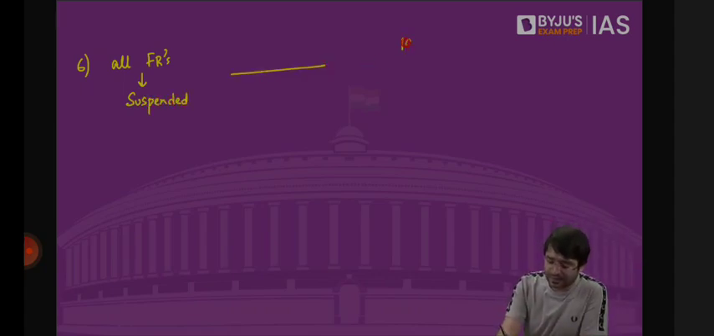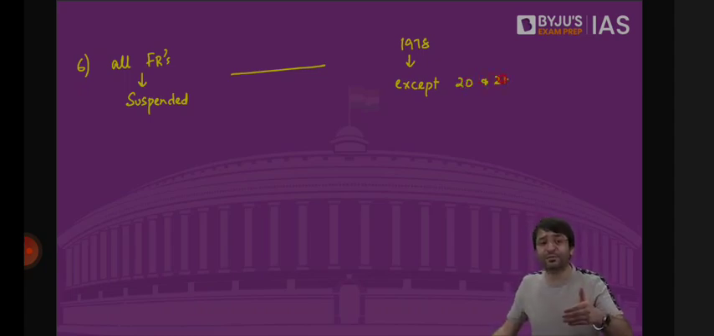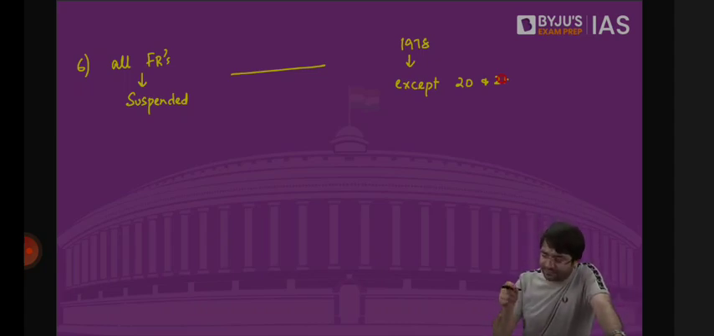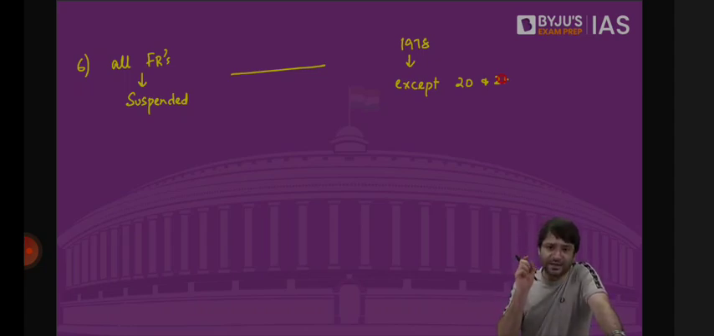1978, changes made were except Article 20 and 21. Previously, during national emergency, all fundamental rights enforcement would have been suspended, including Article 20, including Article 21. But now, because of the 44th Constitutional Amendment Act, the fundamental rights, except Article 20 and 21, their enforcement can be suspended. Under no circumstance can Article 20 and 21, their enforcement be suspended, even during national emergency.